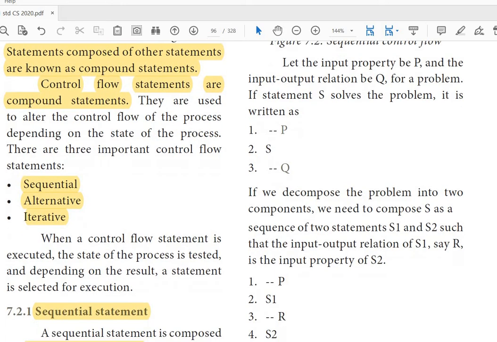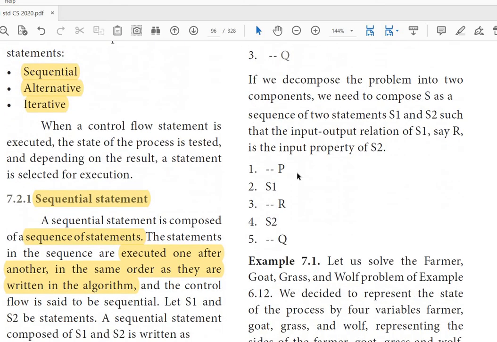So if we decompose the problem into two components, we compose S as a sequence of two statements, S1 and S2. That means the input is given, then S1, the result of S1 is given to S2, then we get the output Q. But it is in a sequential order.